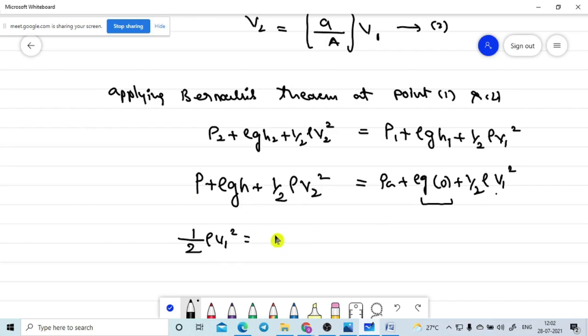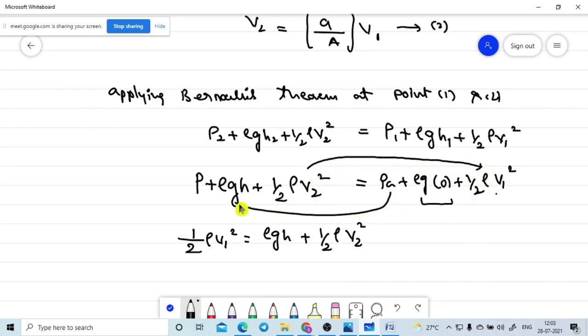P, ఇప్పుడు first నేను ఏం చేస్తున్నాను అంటే rho GH first రాశాను చూడండి. Half into rho into V2 square ఇలాగే రాసేసాను. Otherwise I will do one thing. I am sending the V square term this side, remaining term this side, because the velocity square is there, na, that's why I am taking like this.